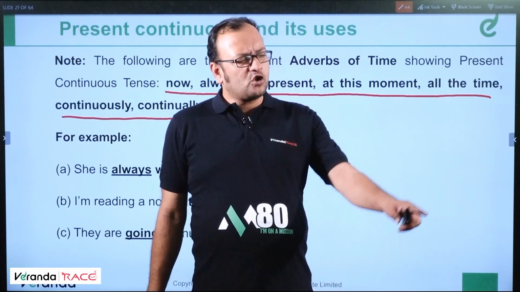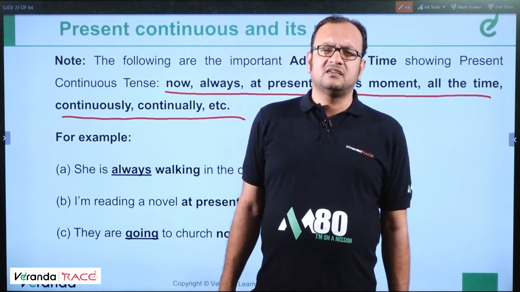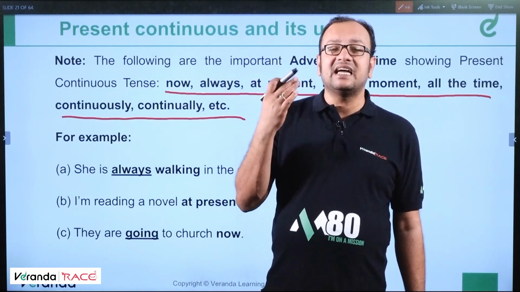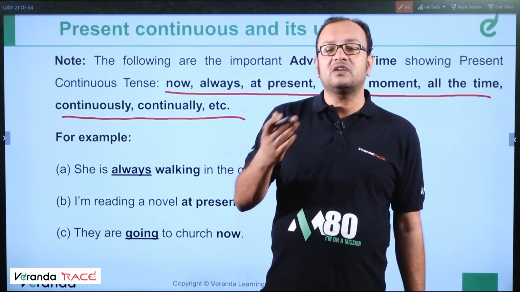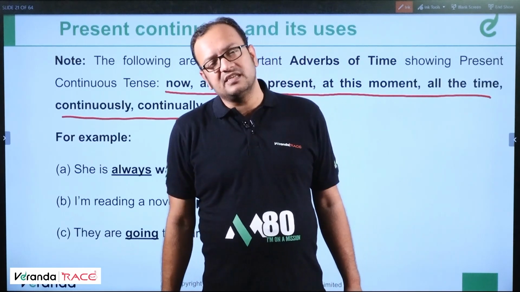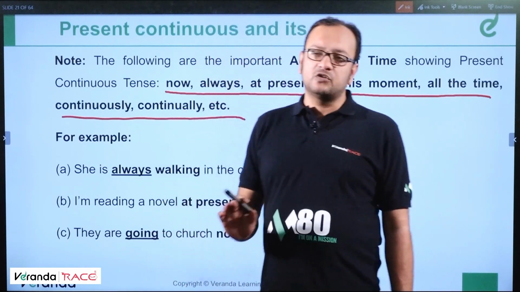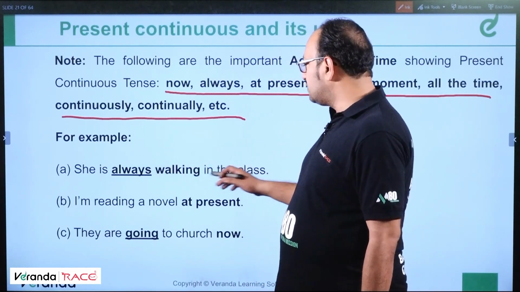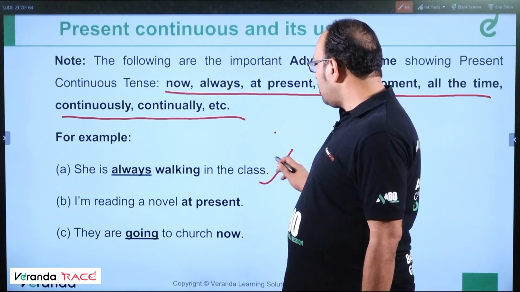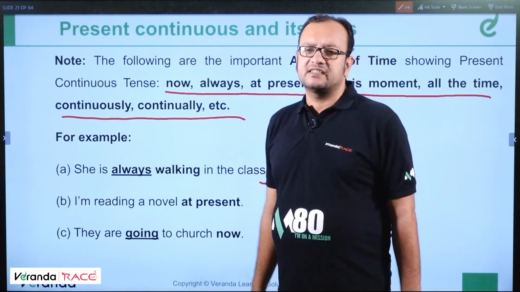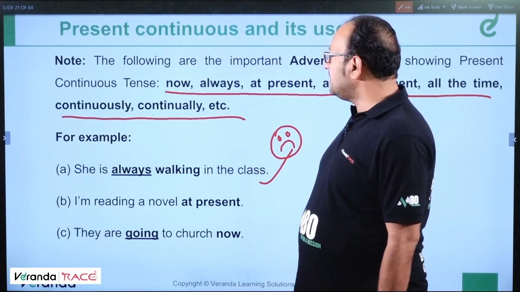So when I say, she is always chewing a gum in the class, he is always coming late, which means I do not like the action. In those cases, present continuous is used with always. That's the tip for the day, tip number 3. So this particular thing, she is always walking in the class, is not liked by the speaker. Clear? Okay, moving ahead.